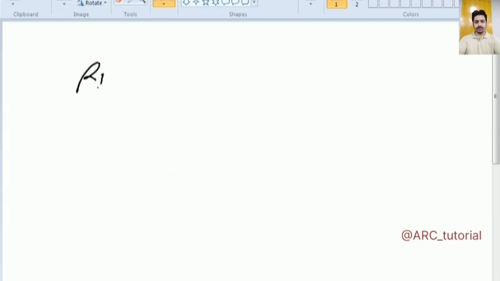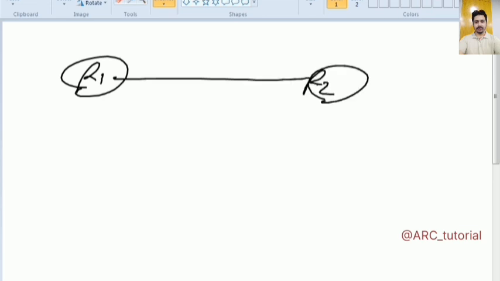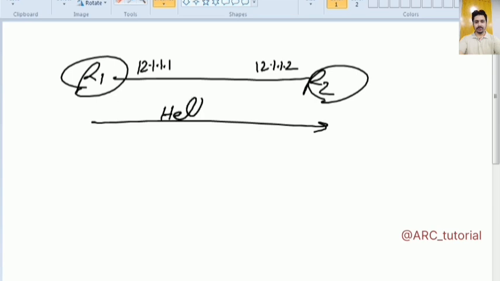This is router 1, router 2. You can ping from R1 to R2. Let's say R1 has sent one hello packet and it didn't receive anything from R2.